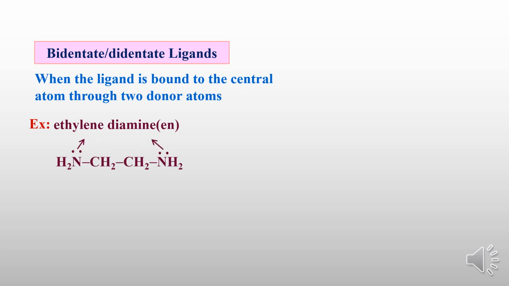Here also you can see nitrogen is a donor atom. So there are two nitrogens, both having a lone pair of electrons. Both can donate a pair of electrons to the metal, and can make two bonds at a time. So one ligand can make two bonds here.